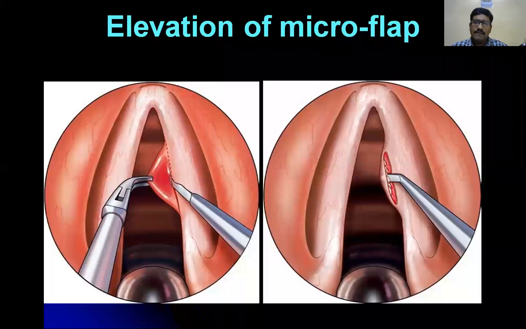In vocal nodule, we excise the nodule completely by elevating the flap, the microflap technique, and remove the nodule from the vocal cord. But in vocal polyp, we remove the hematoma, or directly remove the polyp by cutting at the base. The name of this surgery is truncation surgery.